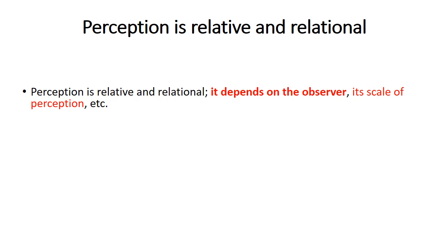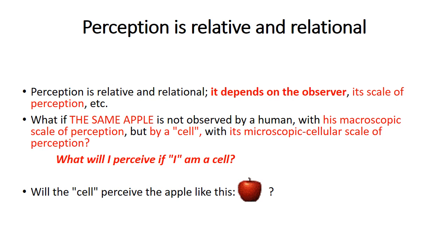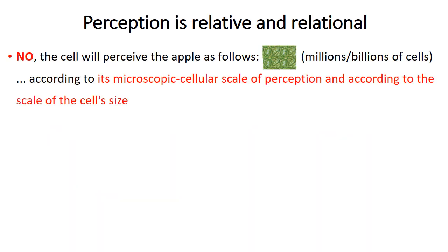The important point is this: perception is relative and relational. It depends on the observer, its scale of perception, etc. What if the same apple is not observed by a human, with his macroscopic scale of perception, but by a cell, with its microscopic cellular scale of perception? What will I perceive if I am a cell? Will the cell perceive the apple like this? No, the cell will perceive the apple as follows.